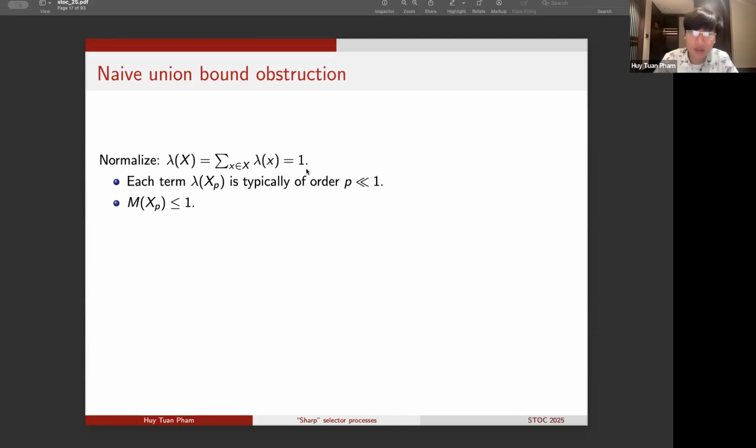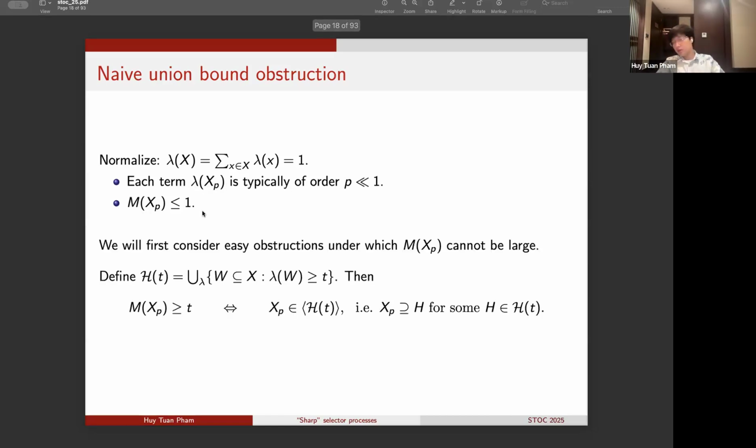Under this normalization, each of the random variables lambda of X_p will be typically of order p, which we consider to be a very small parameter that's going to 0. On the other hand, we can also make the easy observation that under this assumption, the maximum M of X_p is always deterministically bounded above by 1.